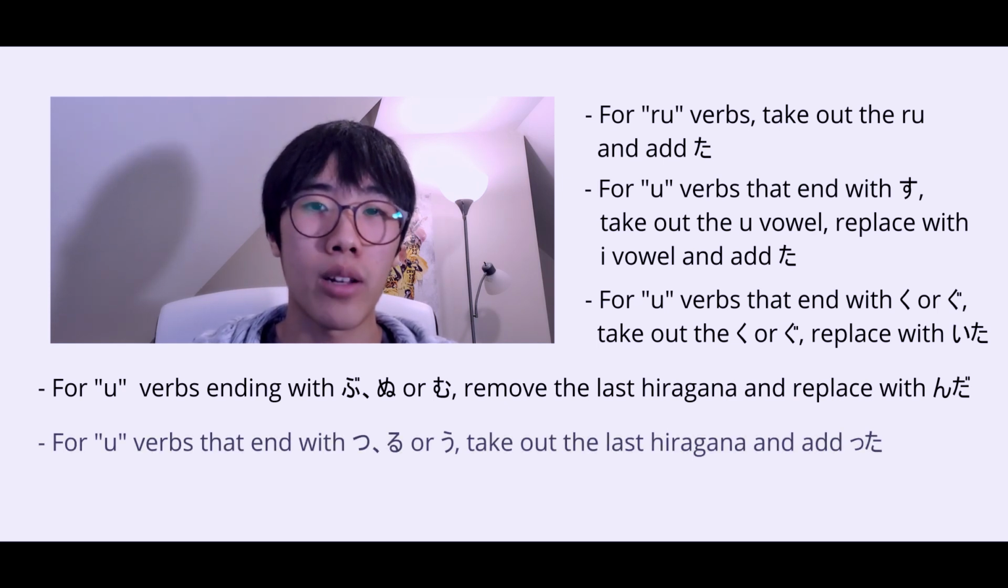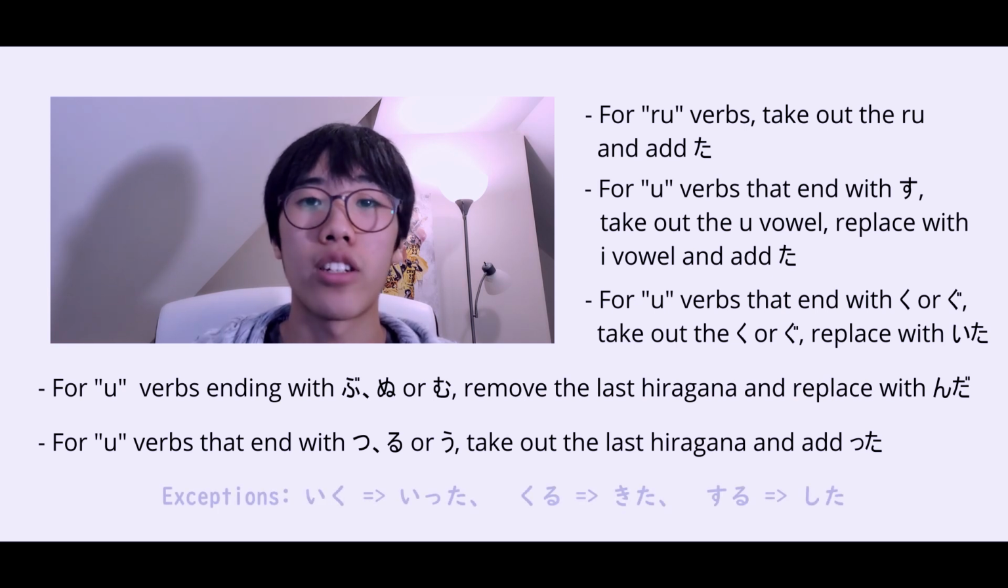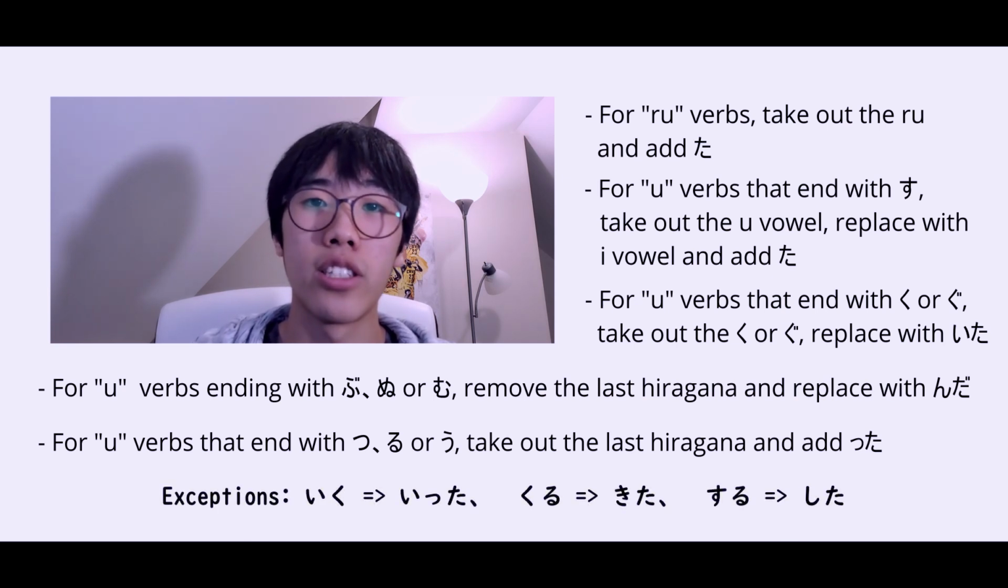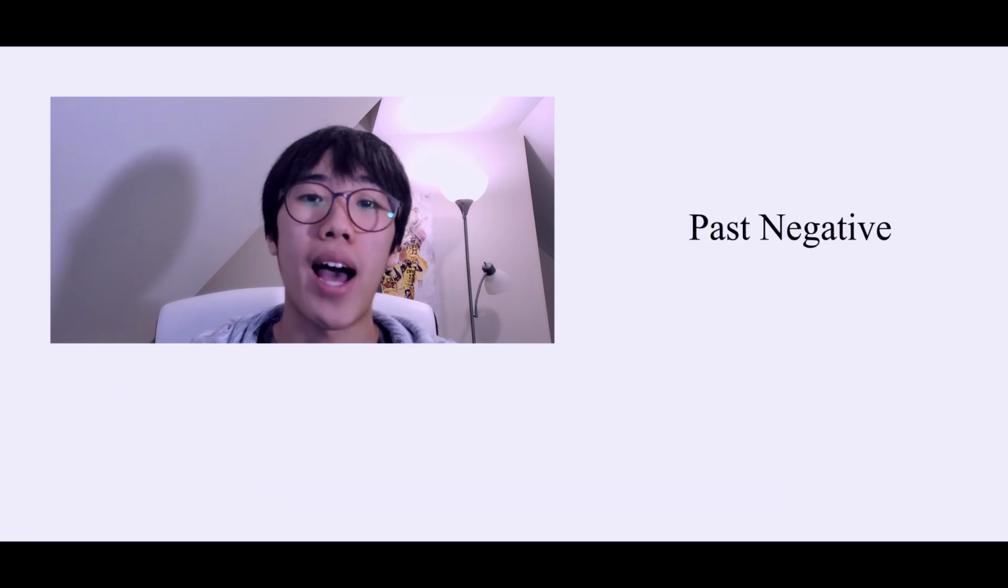With u verbs that end with tsu, ru, and u, all you have to do is take out the last hiragana and add ta with the small tsu. An example would be utsu, which is to hit. All you have to do is take out the tsu and then add ta with the small tsu. Utsu to utta. Now there's some exceptions such as iku, which becomes itta, kuru, which becomes kita, and suru, which becomes shita.